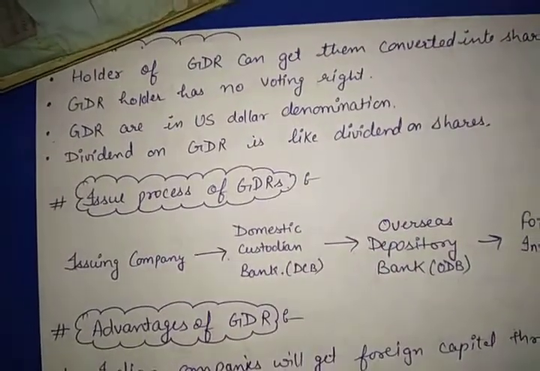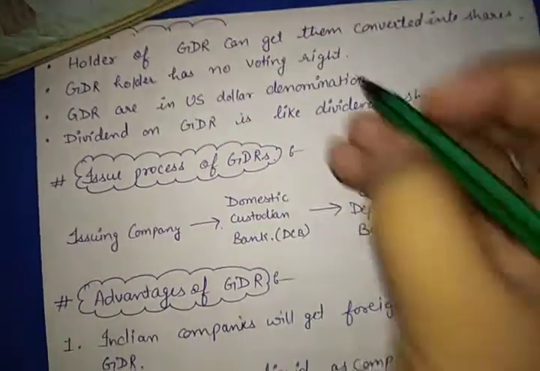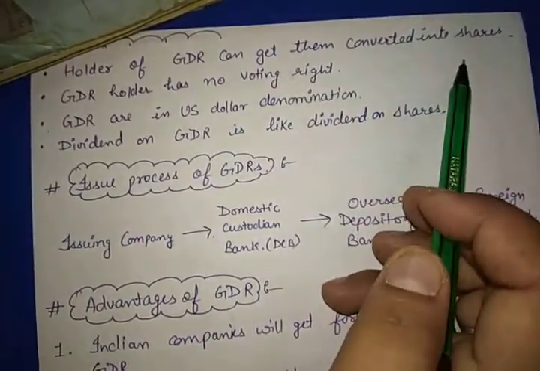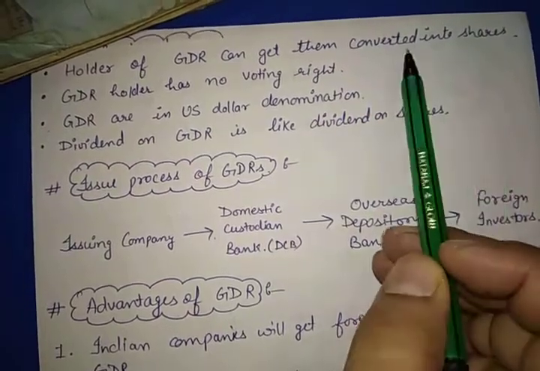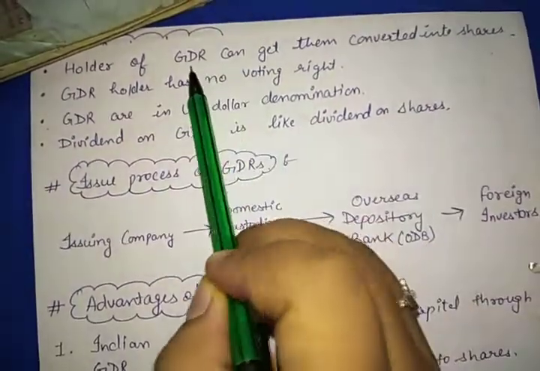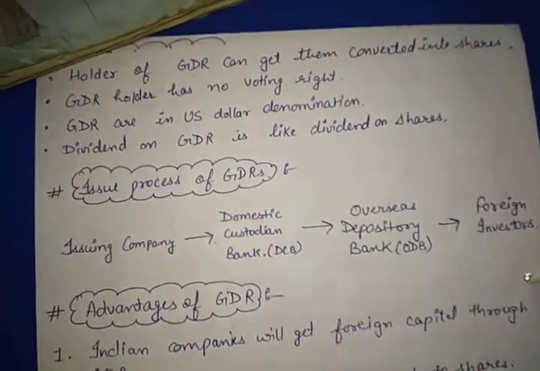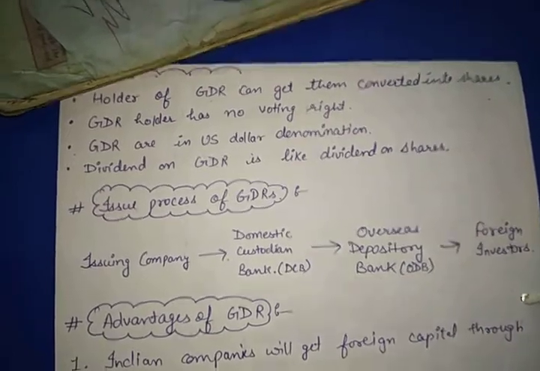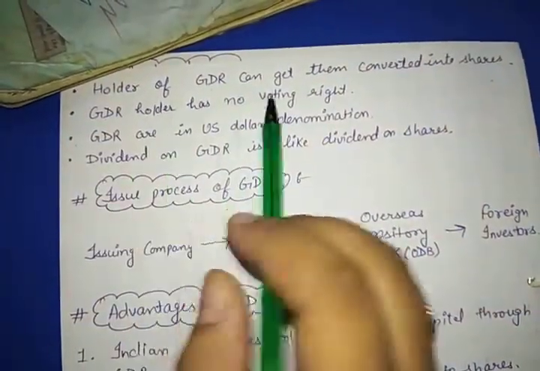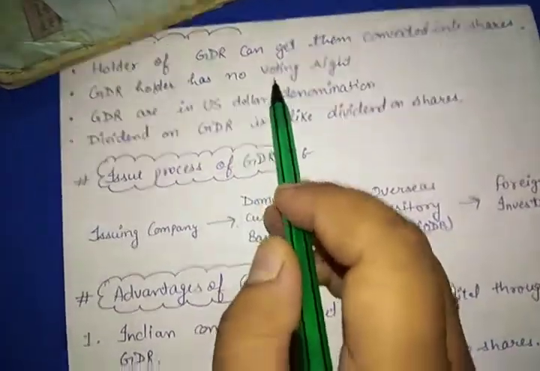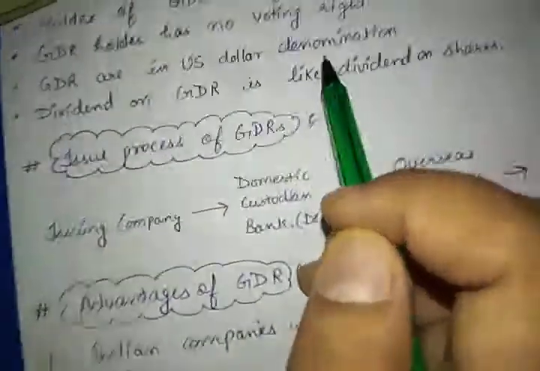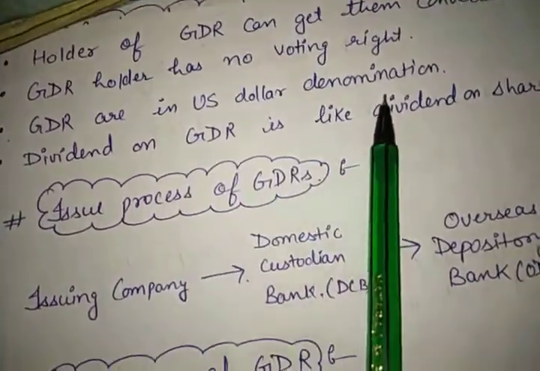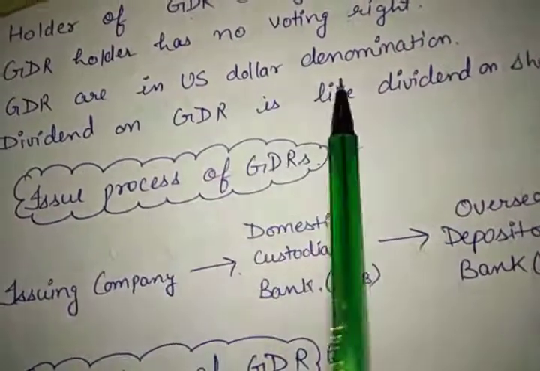The next point says that the holder of GDR can get them converted into shares. That means any time you want, you can convert your GDR into shares. These are convertible in nature. Okay, the next is GDR holder has no voting right, which means the GDR holder, unlike the shareholders, is not getting any voting right in any decision of the company. Next is GDR are in US dollar denomination. As we have already discussed, GDR will be issued in US dollar only.